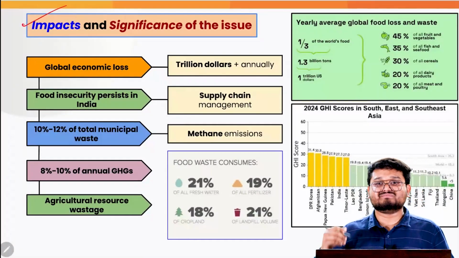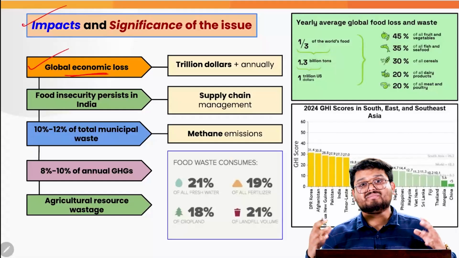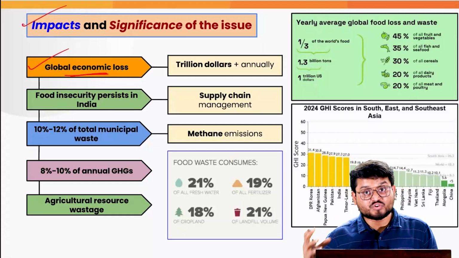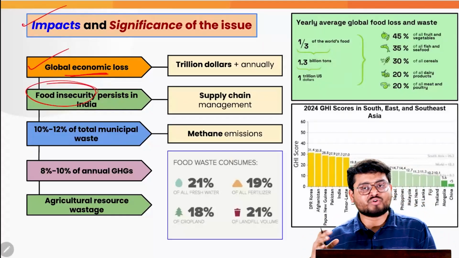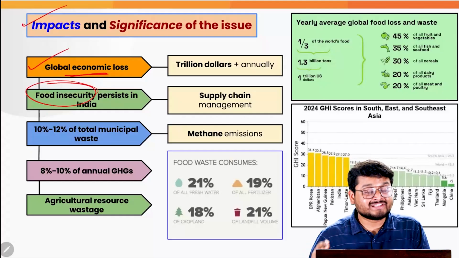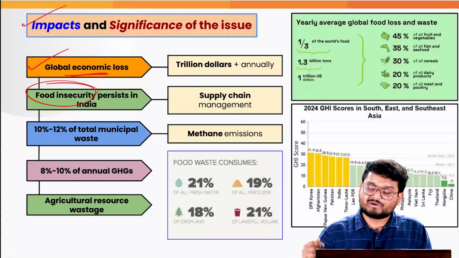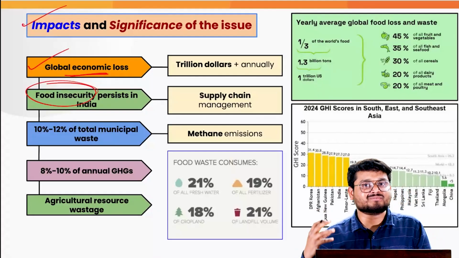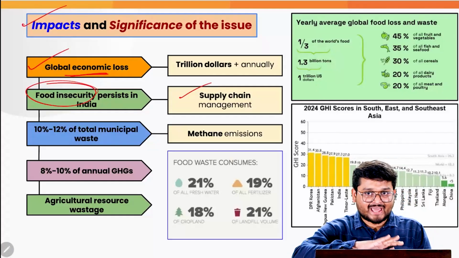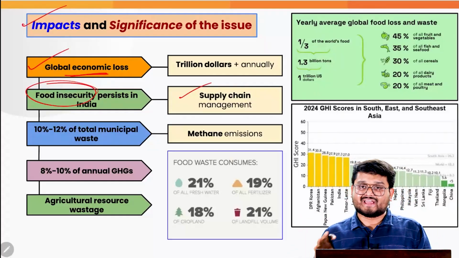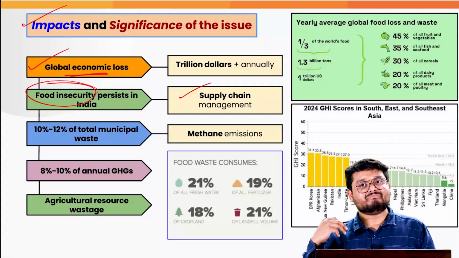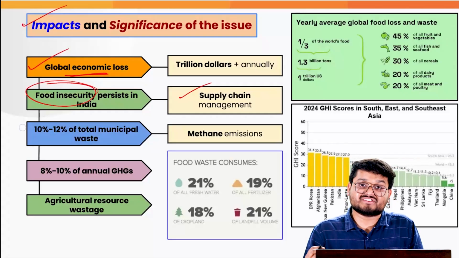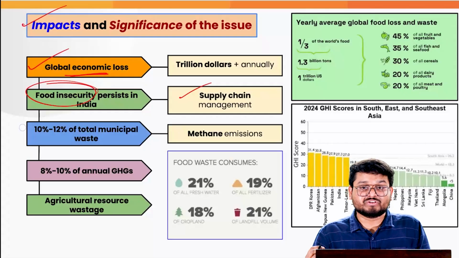The first impact is obviously the monetary loss, the economic loss over a period of time, leading to the loss of trillions of dollars for India annually. Also, when we talk about food insecurity in the country, we have a large proportion of people who are vulnerable, who do not have access to proper food, who suffer from malnutrition, hunger, and extreme poverty. They do not get an accessible amount of food, and that is generally attributed to the overall supply chain of food distribution in the country. Generally, the people who can pay properly can get nutritious food, but the others who do not have purchasing power are left at the fringes of food insecurity.